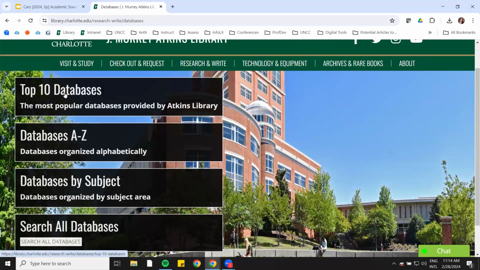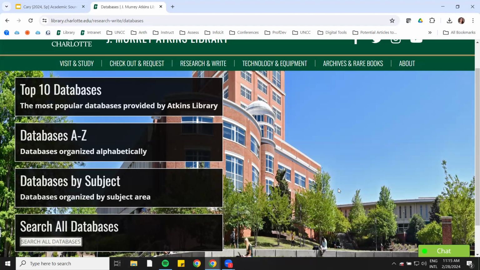This one right here is going to give you a list of the top 10 most popular databases with a link. This one right here is going to list every single database that we have, so you can scroll and find ones individually. If you want to look up databases by subject, you can click here, and it'll take you to a page of all of the subject areas that you study here on campus. And it will link you to another page with a list of databases related to that subject. And finally, down here, you can search for the databases. Now, this is not really a search button. It's more of a drop-down menu, so you'll need to know the name of the database.